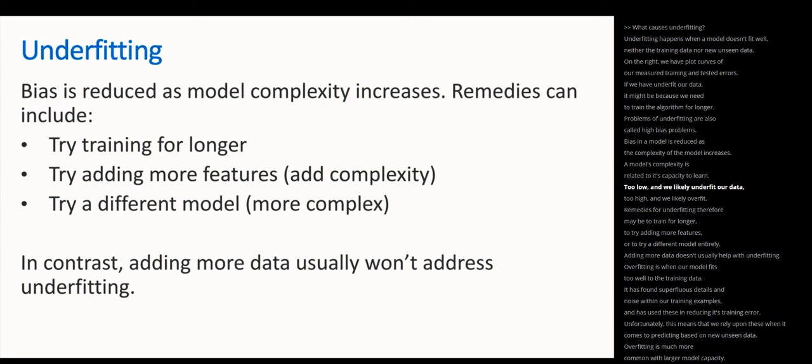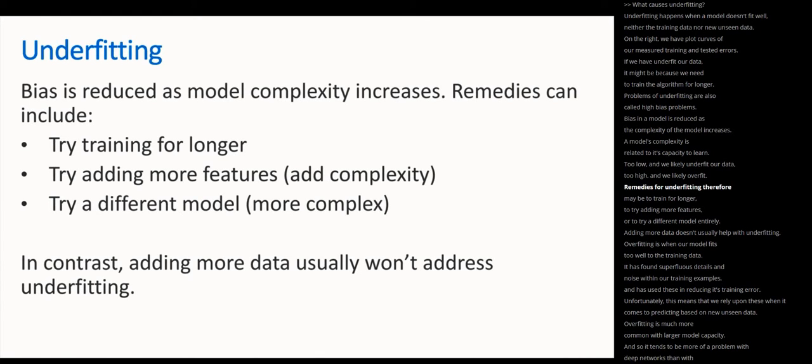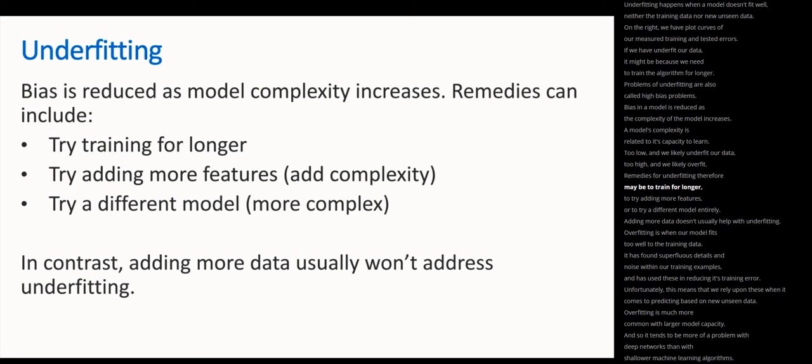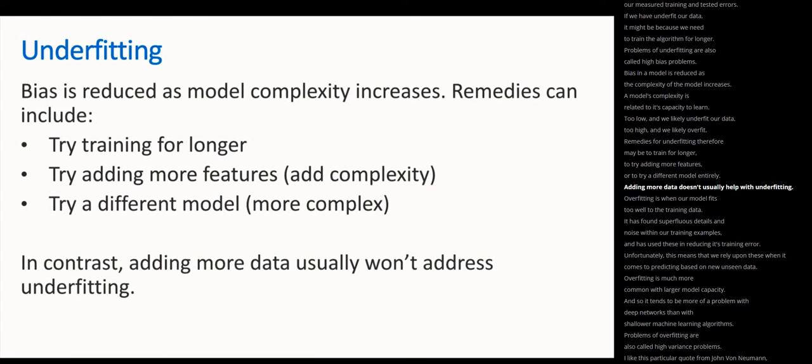Too low and we'll likely underfit our data. Too high and we'll likely overfit. Remedies for underfitting, therefore, may be to train for longer, to try adding more features, or to try a different model entirely. Adding more data doesn't usually help with underfitting.